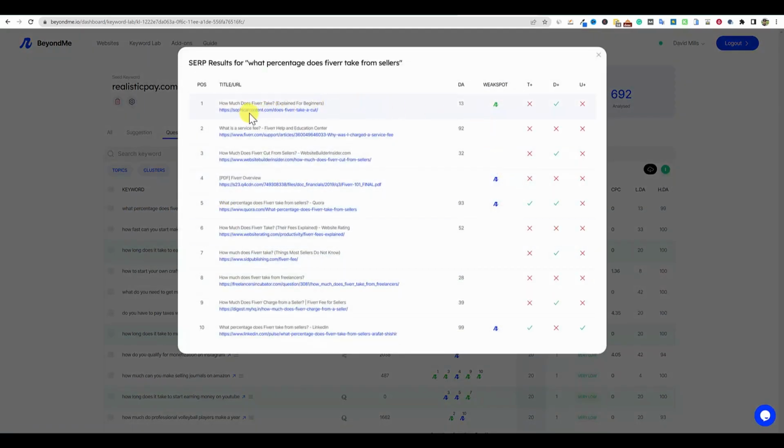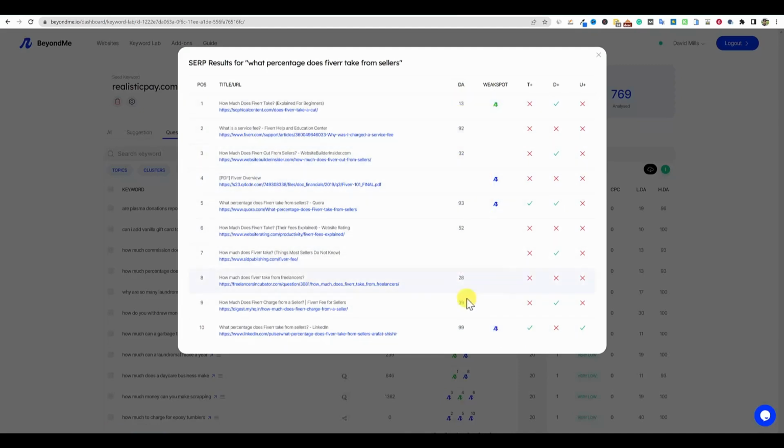And you can see right here that this site over here that basically has no power has a DA of 13, and it is ranked number 1 for that keyword. They're ranked above Fiverr.com, which is just insane. What are they doing to do that? That's crazy. And then you have some other, like a PDF right here that's ranking. PDF's ranking right here. So this just tells you that there's 4 weak spots right here.